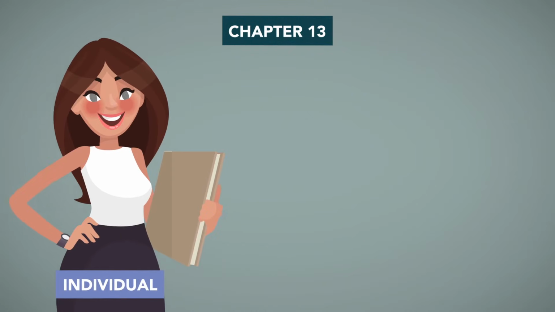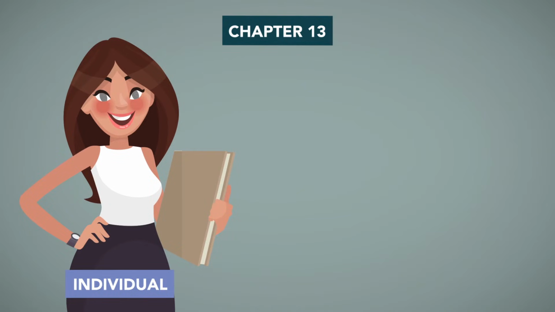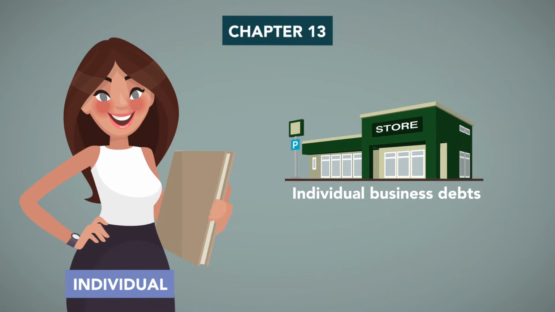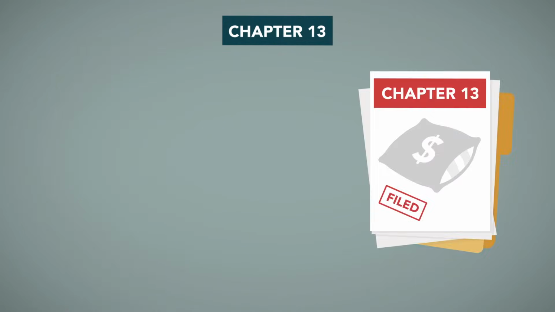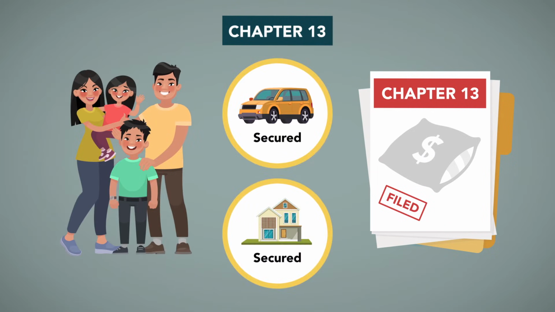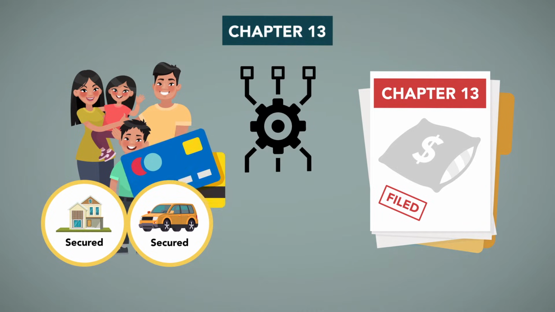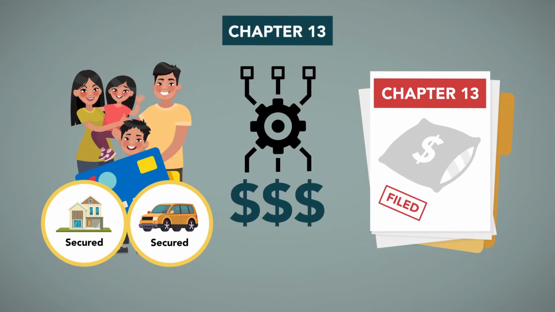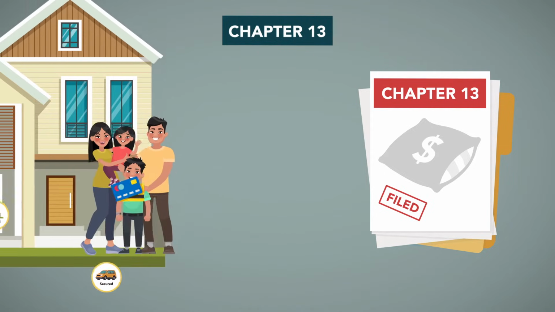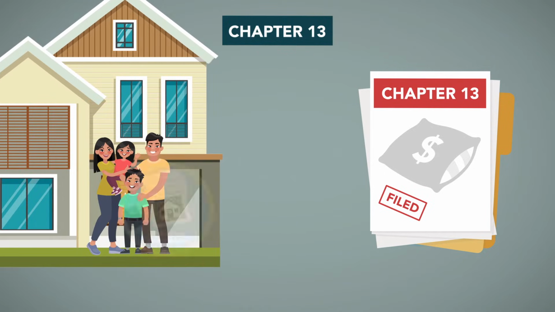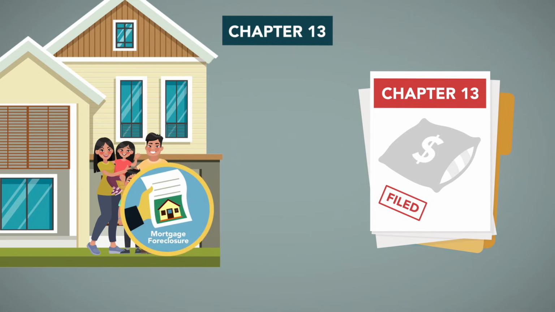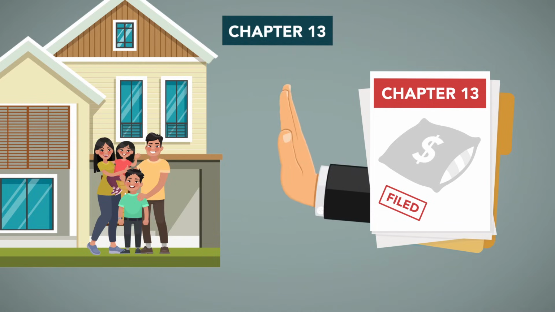Chapter 13 actions are for individuals only, although they can include individual business debts. These bankruptcies are mostly filed by middle-income people who want to keep their secured property, like houses and cars, pay off their unsecured debts and keep their credit cards, but who need restructuring of their debts. Chapter 13s are also frequently filed by homeowners looking to stave off mortgage foreclosure, and there are specific ways that this chapter does that, which we will discuss as we go through this module.